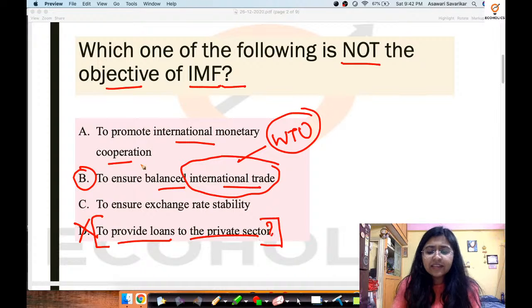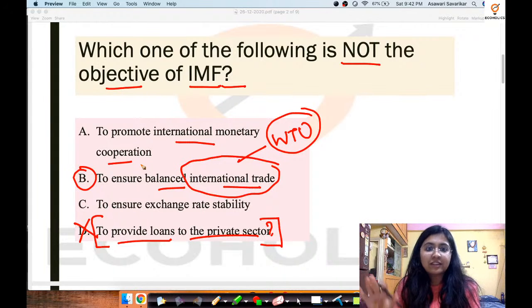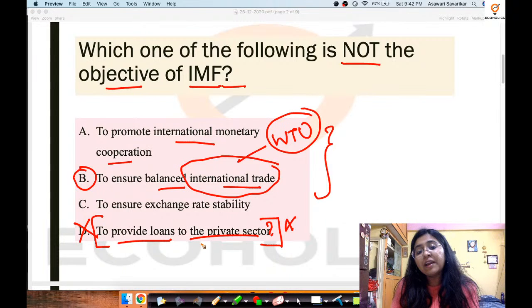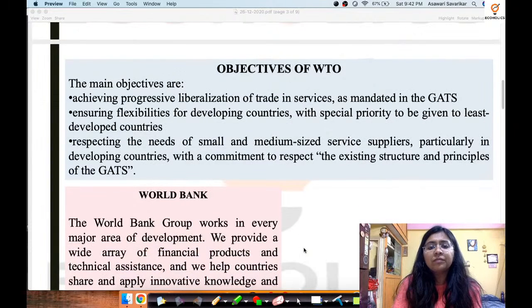Never. Private sector, public sector is a concept. We always segment this concept in a domestic periphery, which means inside a country, and which is why this concept is totally wrong with respect to the other concepts which are given. And which is why the correct option, the concept that to provide loans to private sector, is not an objective of IMF.